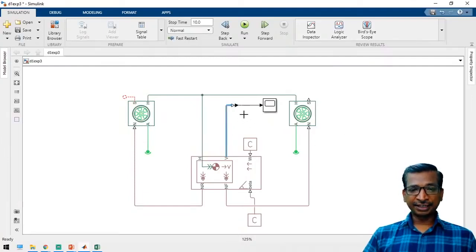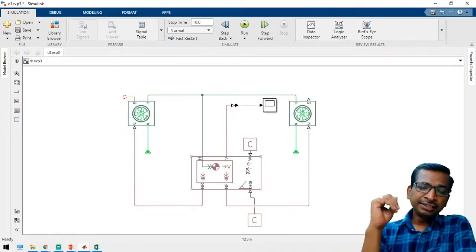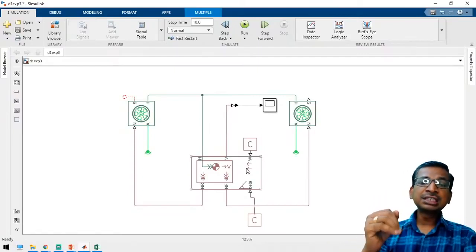So straight away you cannot connect, because these are different signals. These are all the physical signals. So that's why we are calling in this MATLAB, we can implement system level simulations.